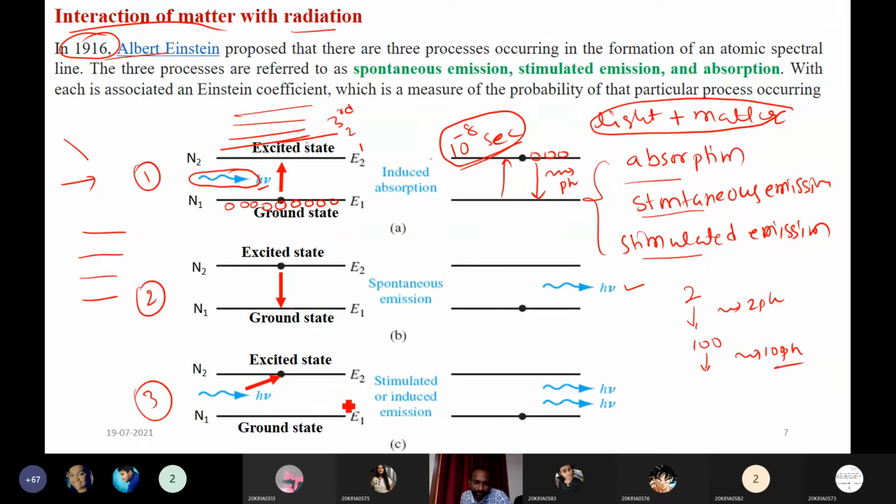Now the third process is stimulated emission. Here atoms are in the excited state, and suppose the lifetime is high, so they can stay longer.